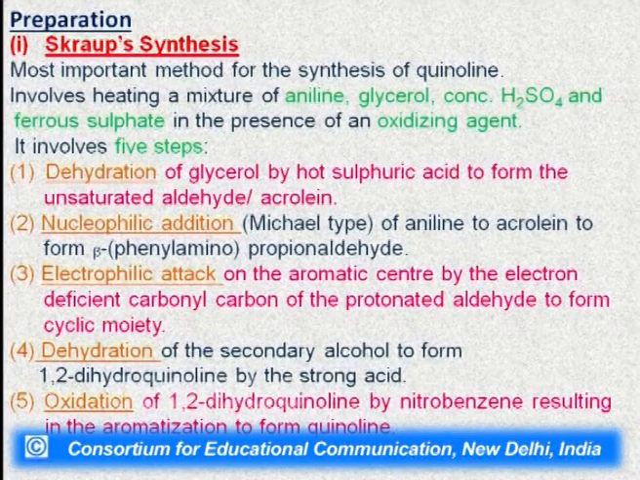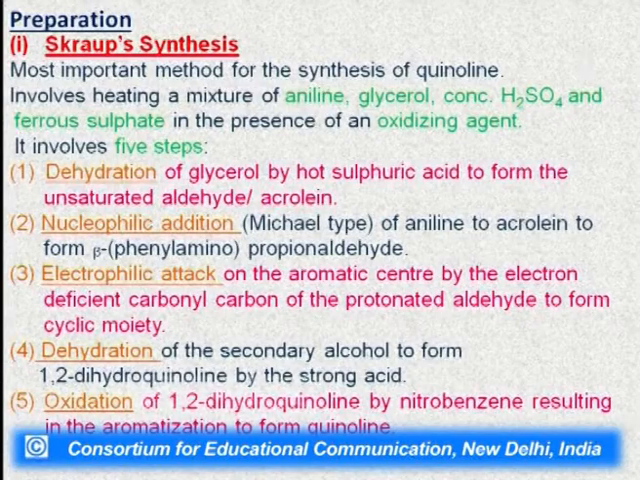Traditionally, there was only mixing of all these ingredients together in a large flask, but it has many limitations since the reaction is very exothermic. So, to overcome these limitations, it has been suggested that the reaction should be done in steps. First, the conjugated adduct should be formed, and after that the following steps will be followed. It involves 5 steps. First of them is dehydration. It is a dehydration of glycerol by hot sulfuric acid to form the unsaturated aldehyde. In case of glycerol, it is acrolein.